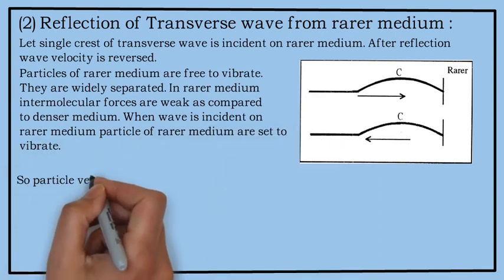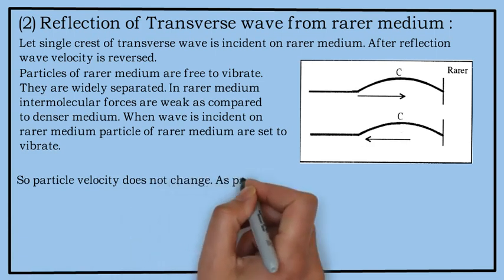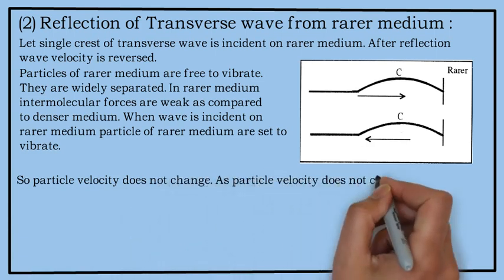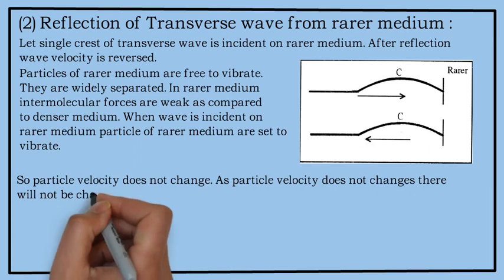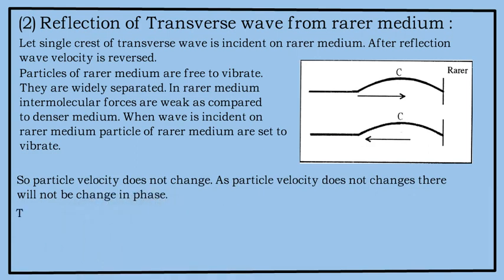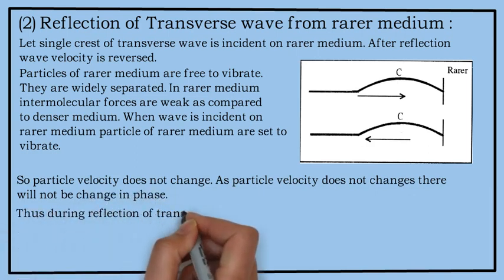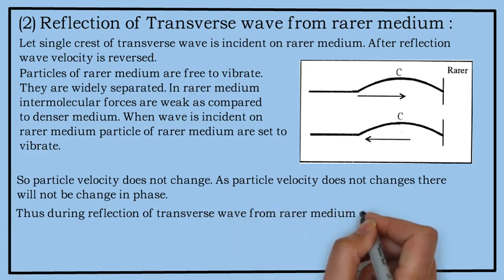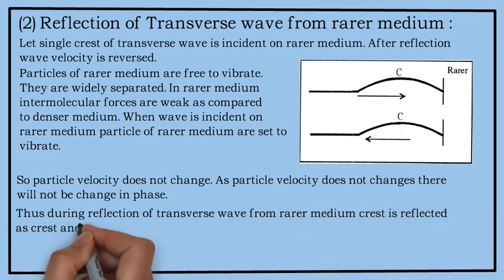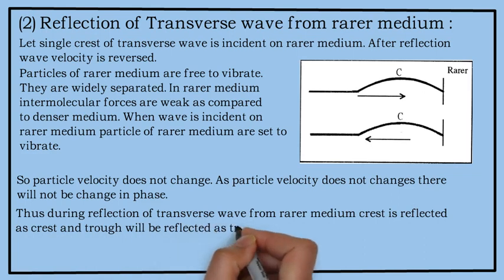So particle velocity does not change. As particle velocity does not change, there will be no change in phase. Thus, during reflection of a transverse wave from a rarer medium, a crest is reflected as a crest and a trough is reflected as a trough.